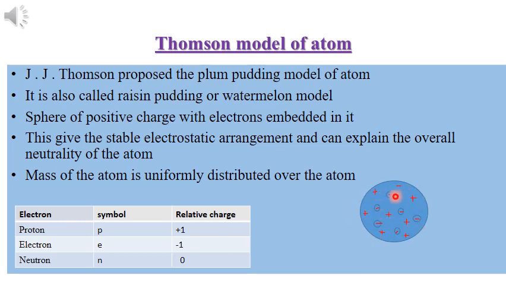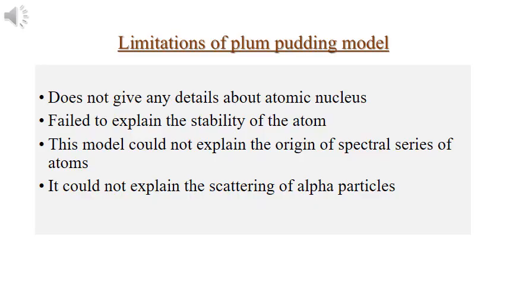Its main postulate is that the mass of the atom is uniformly distributed over the atom. We know that proton is a positively charged particle and electron is a negatively charged particle. That means this is a sphere of positively charged particle and there will be electrons embedded over it. This model is Thomson's model of atom. The model was proposed in 1898 and of course it has limitations.